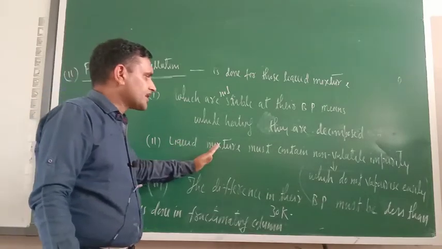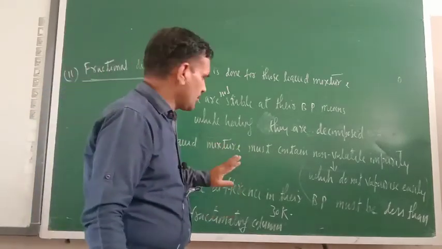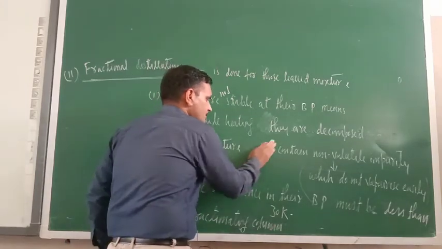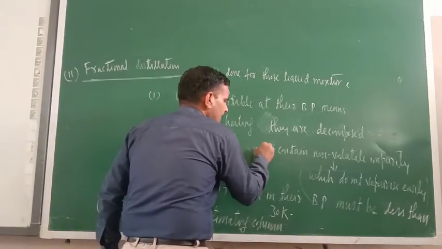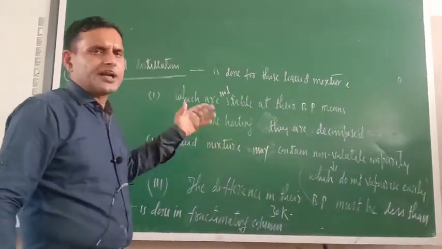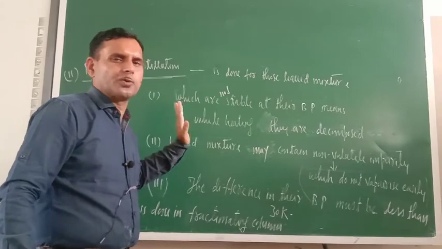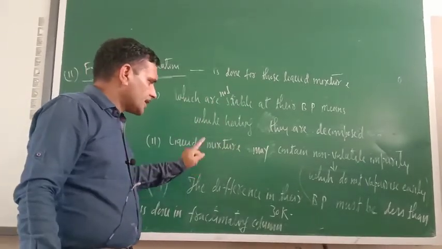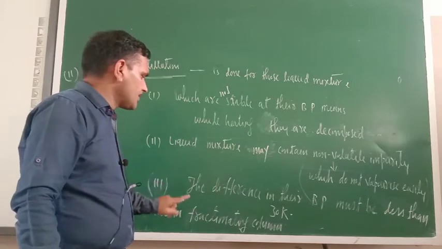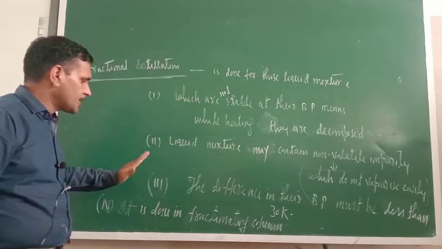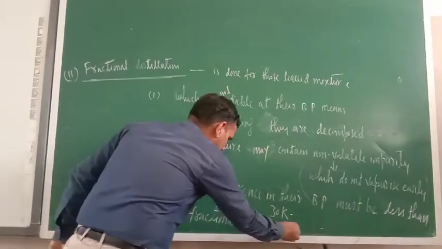The liquid mixture may contain non-volatile impurity; here it is not must, but may. Even if it does not contain non-volatile impurity, it's okay. That is why I used the word may. Next, the difference in their boiling point must be less than 30 Kelvin. And fractional distillation is done in a fractionating column.